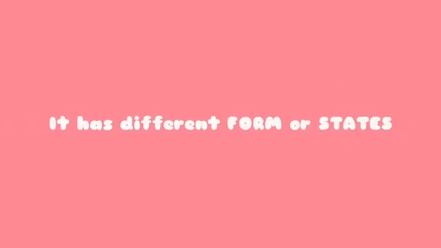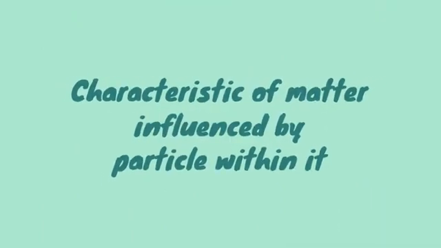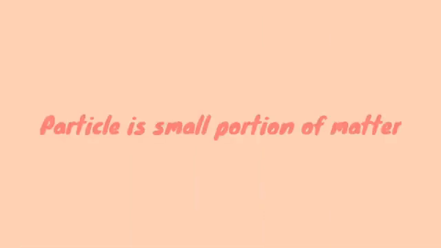All matter has volume and weight, but it looks different because it has different forms or states, and the characteristics are influenced by the particles inside the matter. What is a particle? A particle is a small portion of matter.